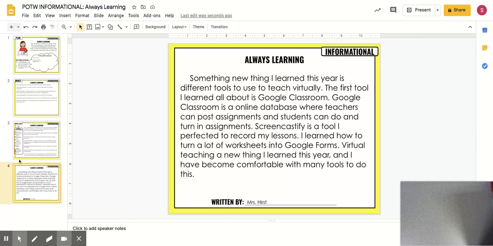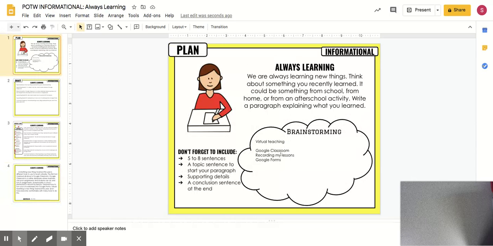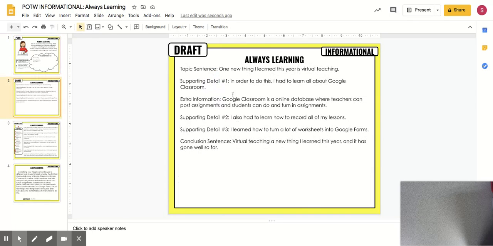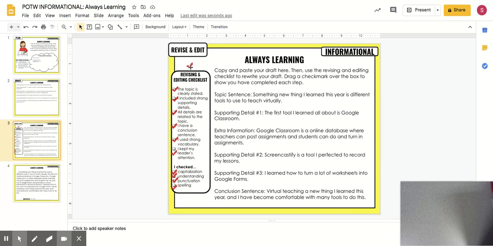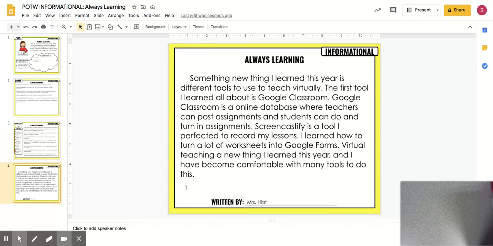Okay? What I'm going to be doing is looking for some brainstorming ideas in each one. I'm going to read through this. If you want to put this outline in here, you're more than welcome to. The topic sentence, supporting detail number 1, extra information, all that. You can. You don't have to though. But what is kind of nice is this makes it a little bit more of a graphic organizer, a rough draft. You kind of have all your parts. You make sure all your parts are there. And then once you get to this, you do your checklist. And I'm looking for all of these check marks in the box. So I want to see that you are looking over this checklist and checking over your paragraph also. Okay? This is what I'm going to be grading as your final.